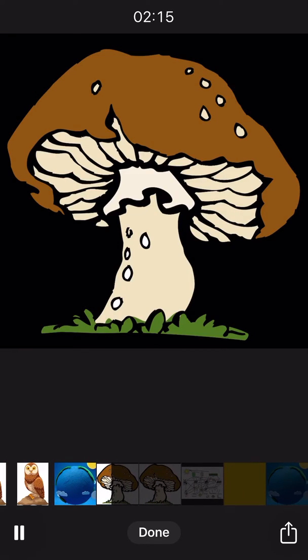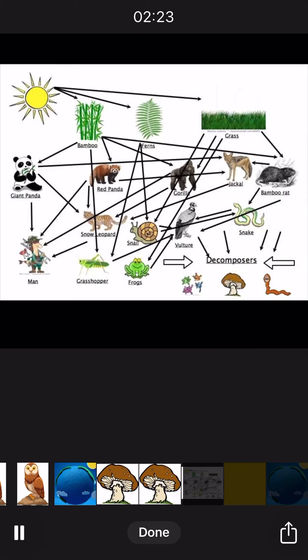Decomposers are organisms that break down dead plants, animals, and waste. Examples include bacteria and fungi. As you can see, all living and non-living organisms depend on one another as a source of energy, as a food resource, and to survive.